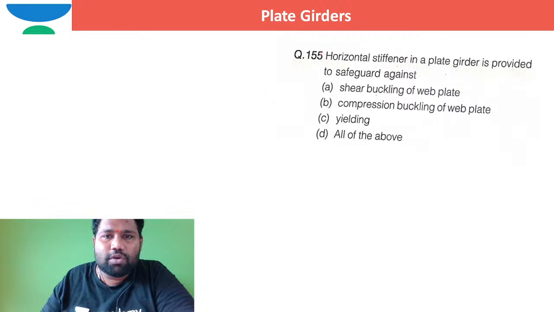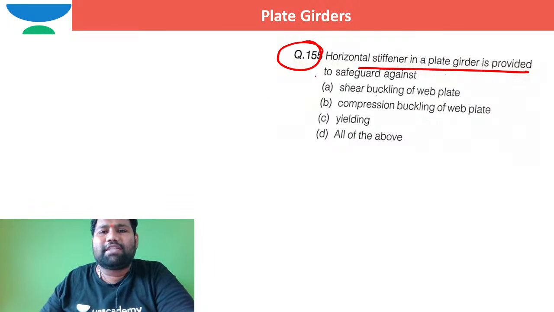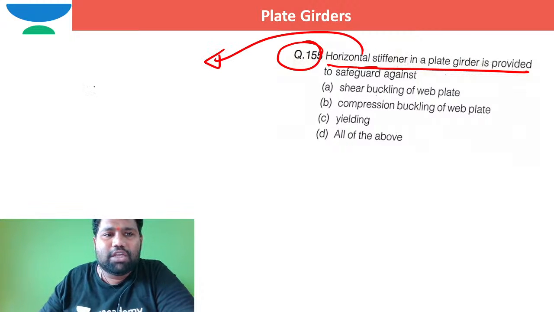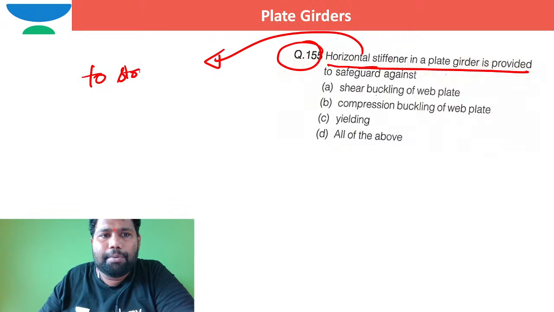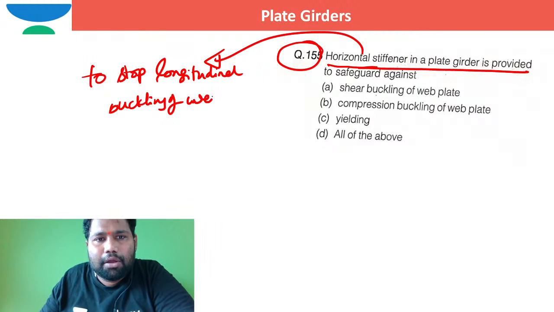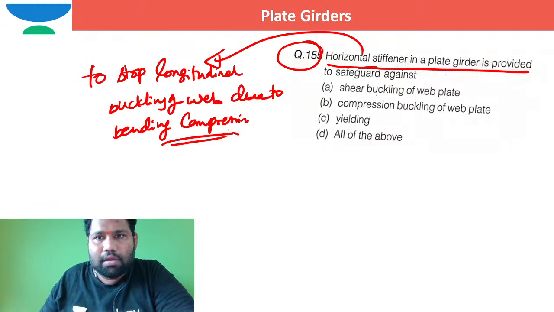I hope when you see this question, the horizontal stiffener in plate girder. What is a horizontal stiffener in a plate girder? The horizontal stiffener in a plate girder is useful to stop longitudinal buckling of the web due to bending compressive forces, right?